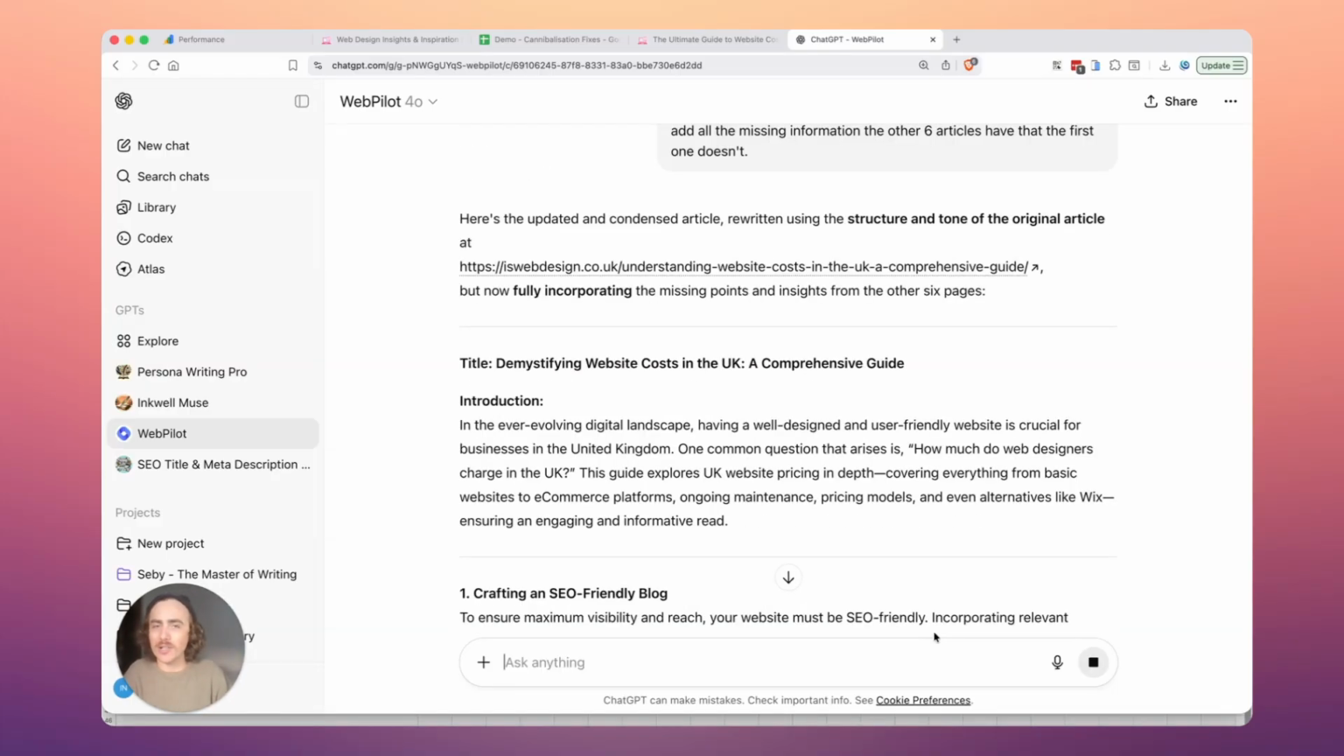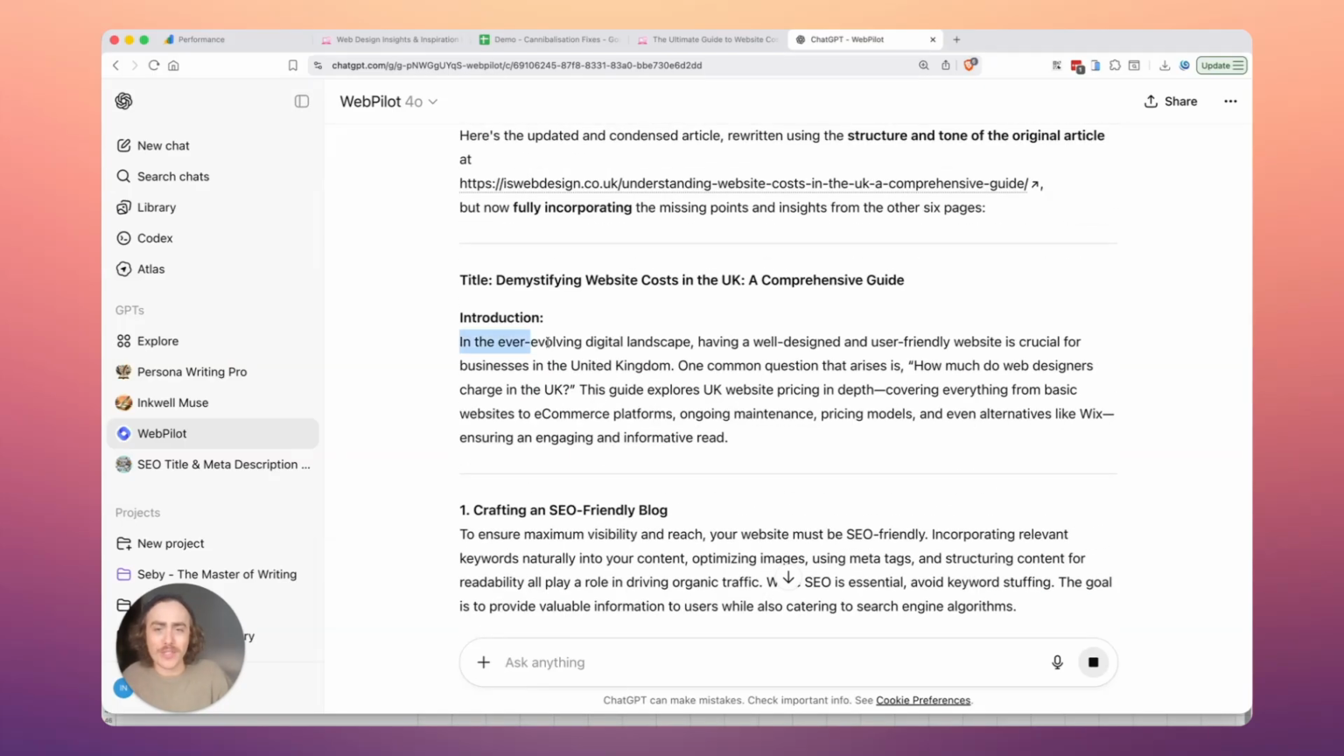I would actually never publish this on my own. Right out the gate, when you say, "In the ever-evolving digital landscape, having a well-designed, user-friendly website is crucial for businesses in the United Kingdom." No, I would never do this on a client's website, simply because this one sentence has probably been used and reused a million times over again by ChatGPT.